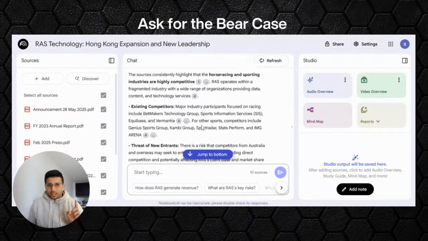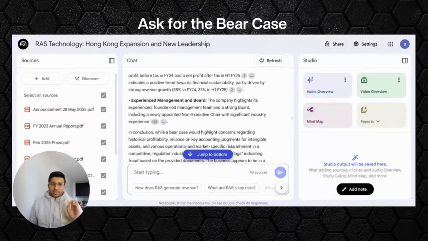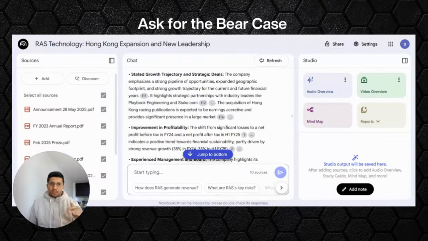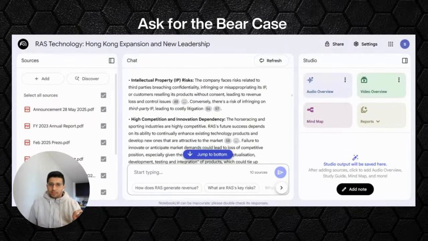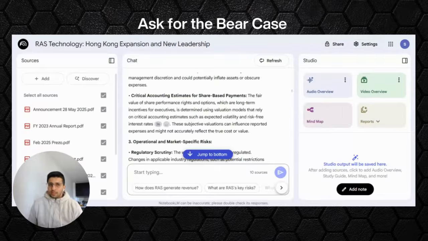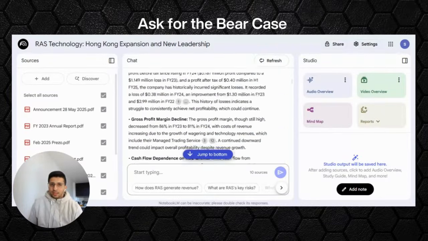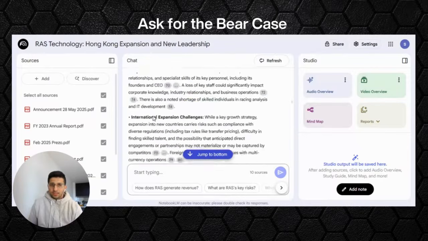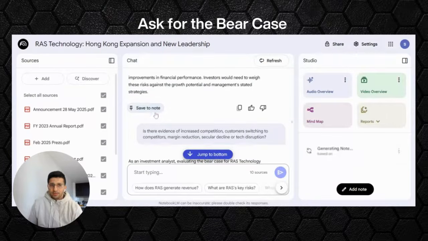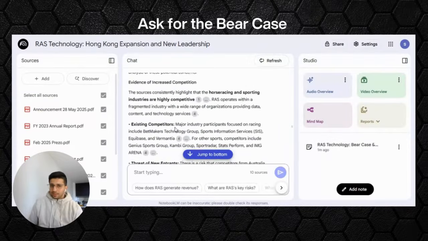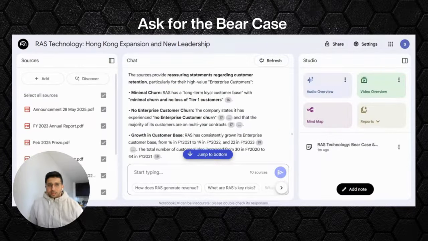One thing you should remember is this is not like ChatGPT, where all the answers are automatically saved. If you want something to be referenced, or if you want it to appear when you come back to this notebook, you need to save it down. There's a button here which says add to note. Just trying to find it. Yep, save to note. So you will have to save that here, and now the first question is saved down. Similarly, I'll save the second one as well.